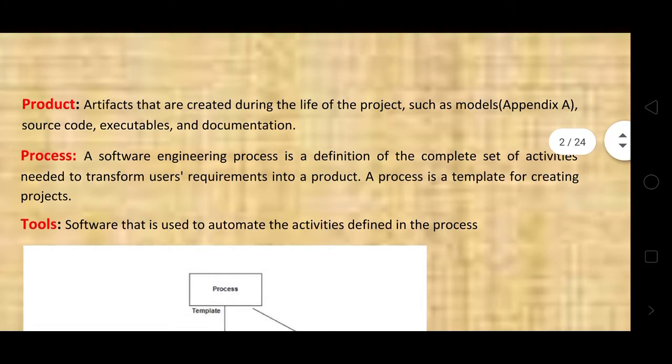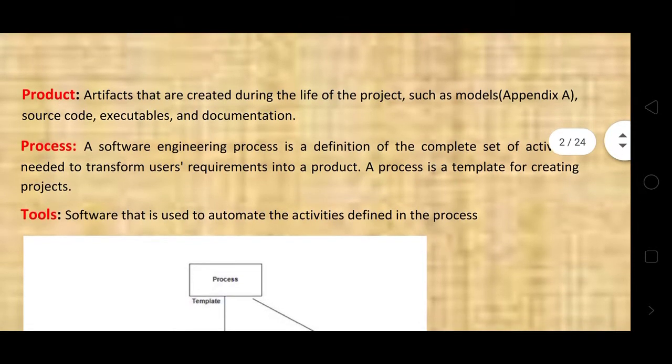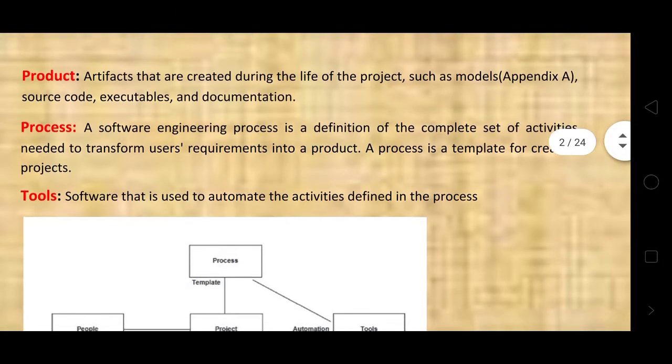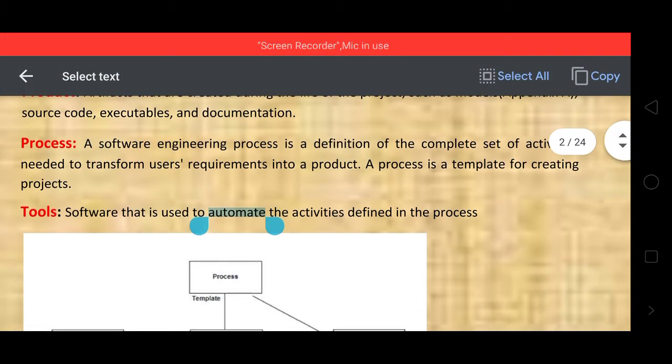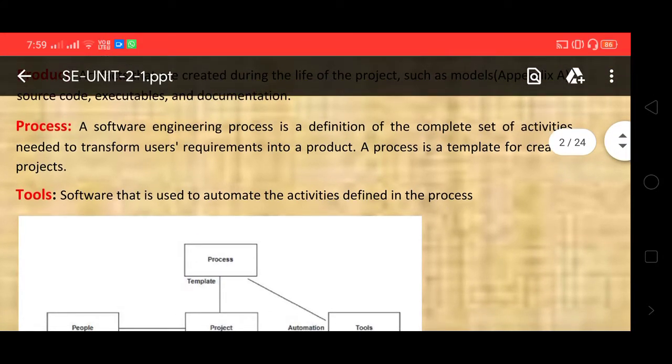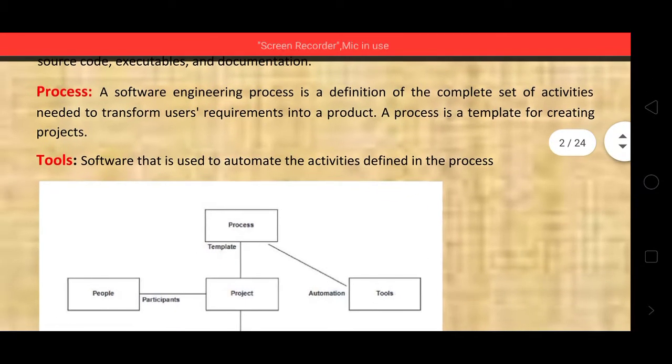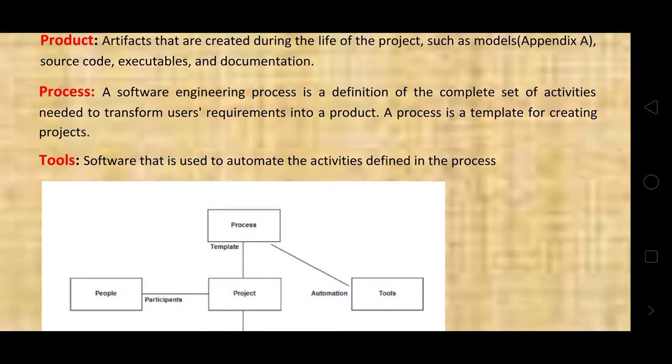Artifacts that are created during the life of the project, such as models, source code, executables, and documentation. This is the product. Process. A software engineering process is a definition of the complete set of activities needed to transform user requirements into a product.